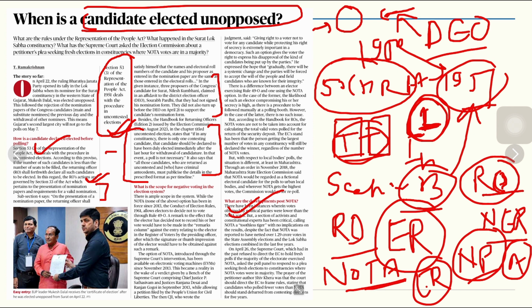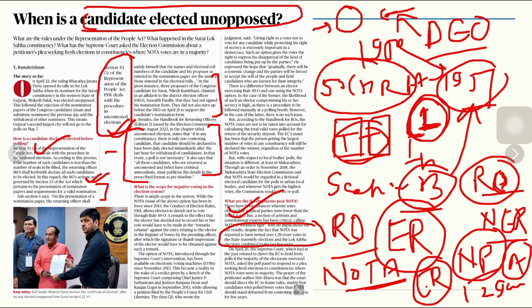NOTA has scored 1.29 crore votes in the state assembly elections, and in the Lok Sabha somewhere around 1.29 crore votes as well. So 1.29 crore is not a small number. It means people are expressing their unhappiness with the polling process. But if you want to make NOTA more representative or more forceful in nature, then some electoral reforms may be necessary. But then there are other instruments of democracy, like the right to recall, etc., that may have to be introduced.